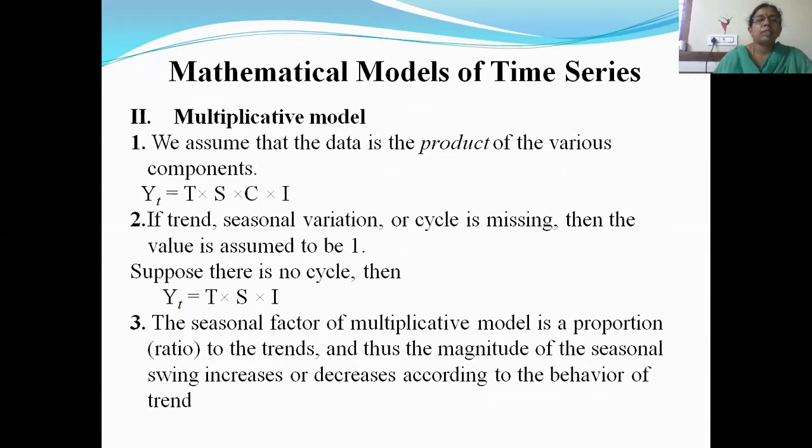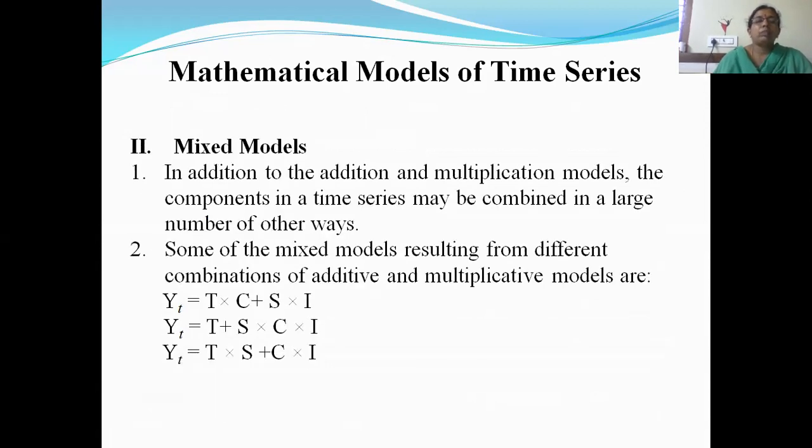Then you have mixed models. In addition to the additive and multiplicative models, the components in a time series may be combined in a large number of other ways. Some of the mixed models resulting from different combinations of additive and multiplicative models are: yt equal to t into c plus s into I, or yt equal to t plus s into c into I, or yt equal to t into s plus c into I. So all these are the mixed models of time series.